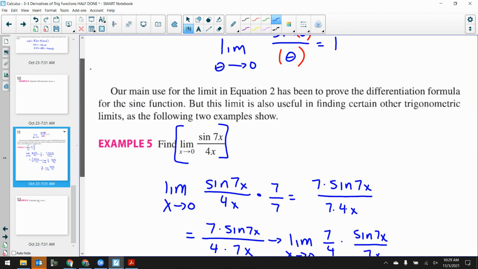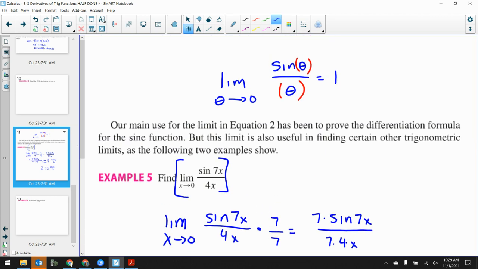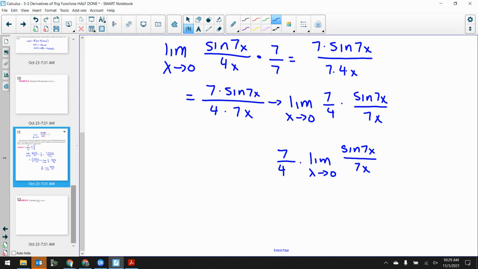Because of our rule here, the limit as theta goes to 0 of sine theta over theta. That's just going right in there, getting 1. So this is 7/4 times 1, which is 7/4.